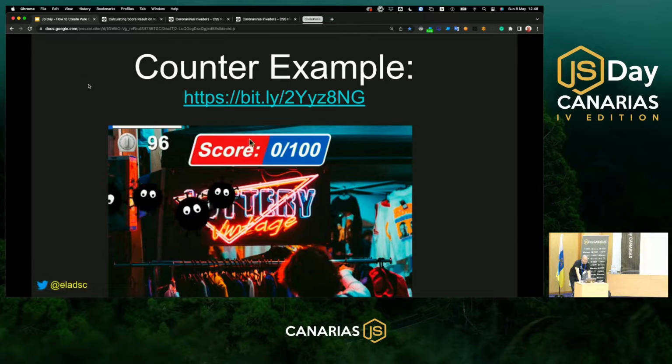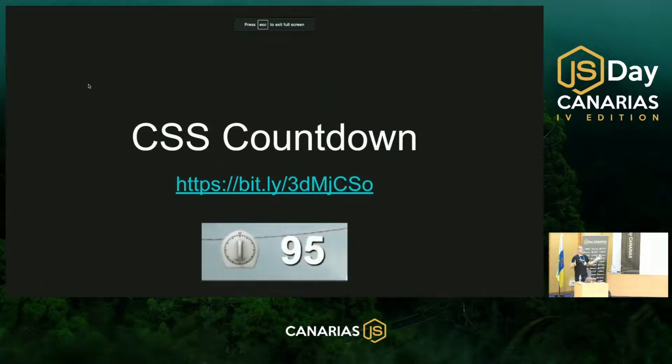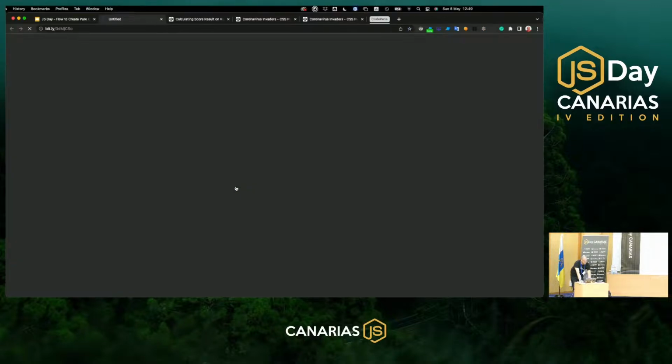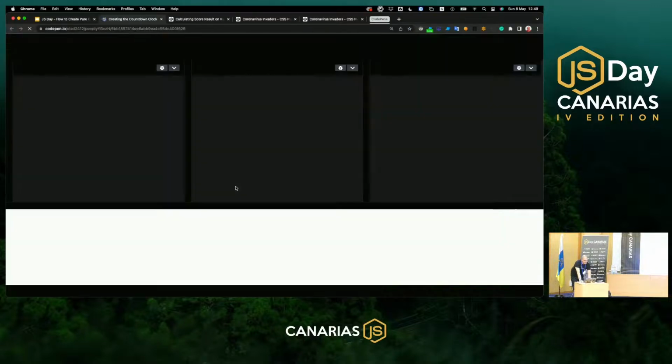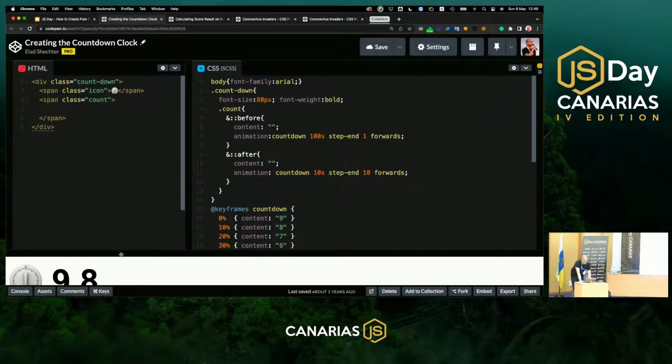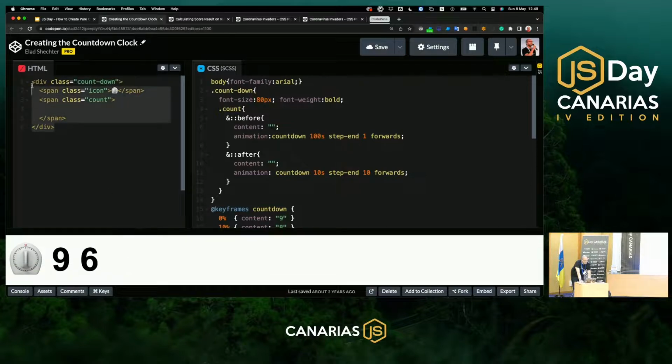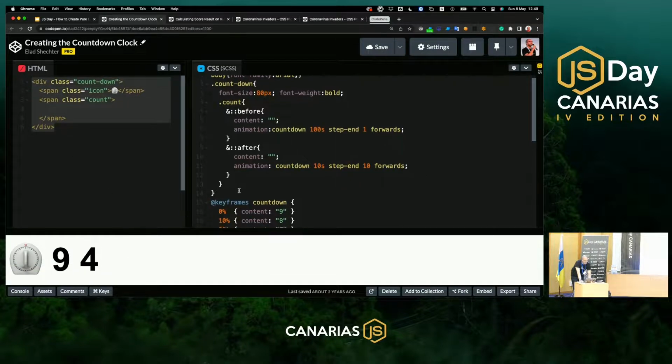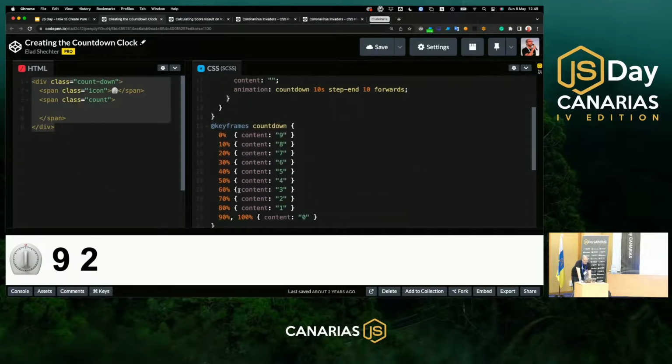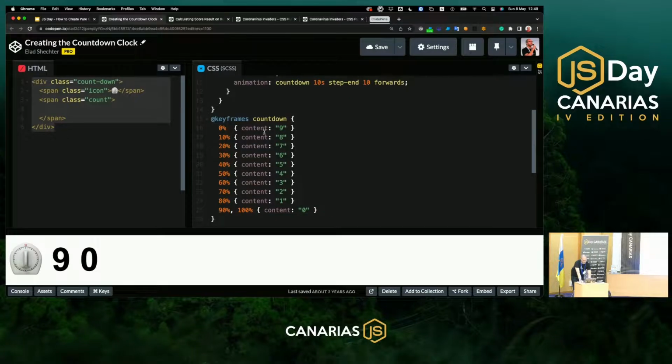Now let's continue to the CSS countdown. How can I create a pure CSS countdown? Let's see it in a live code example. As you can see here in the HTML, I don't have any numbers. These numbers are coming from a CSS animation that I'm doing on the content property.